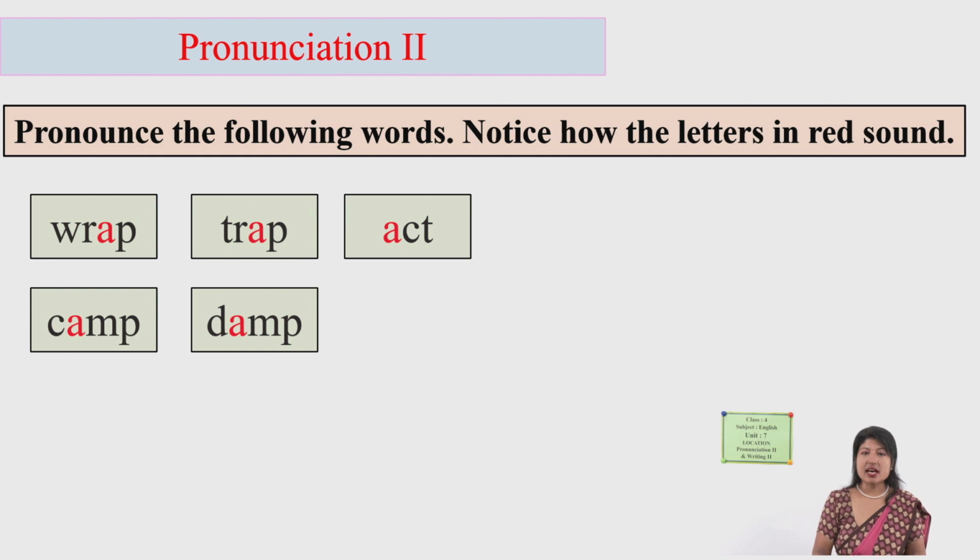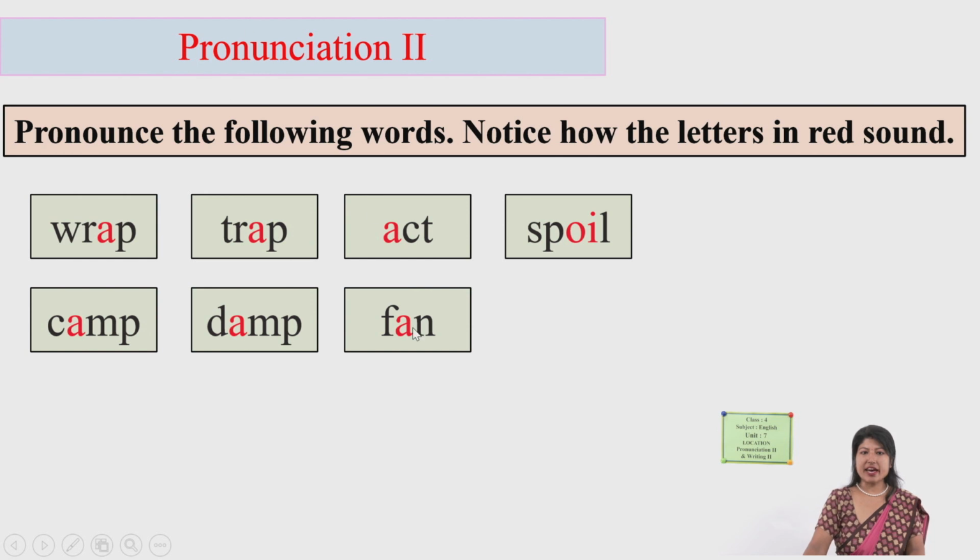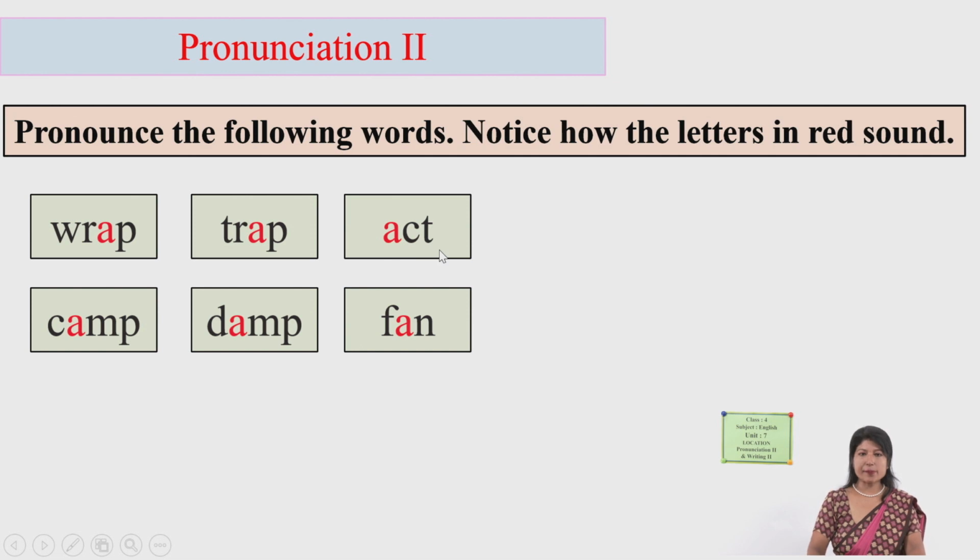Act. Fan. Okay, up to fan: wrap, trap, act, camp, damp, fan. A sound, A.